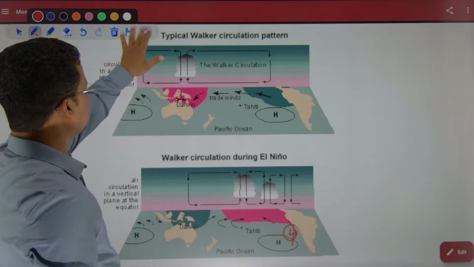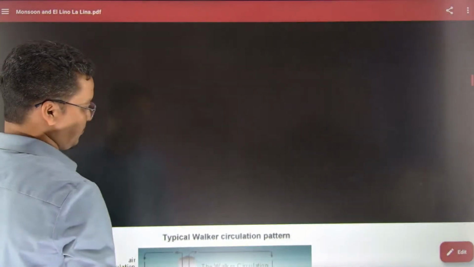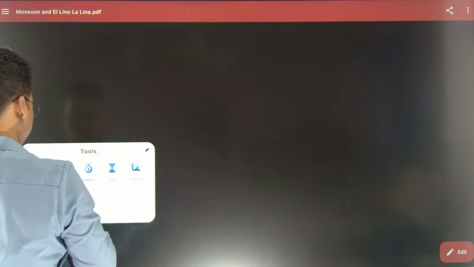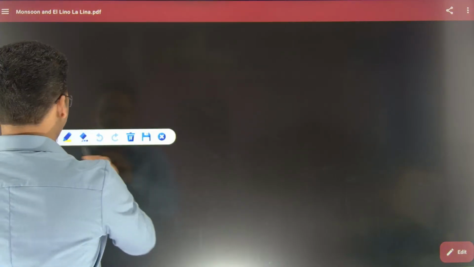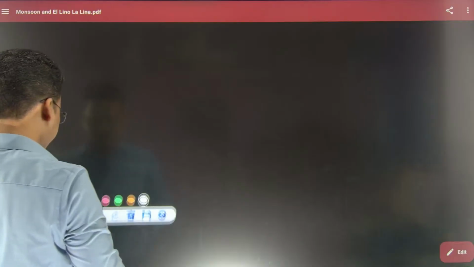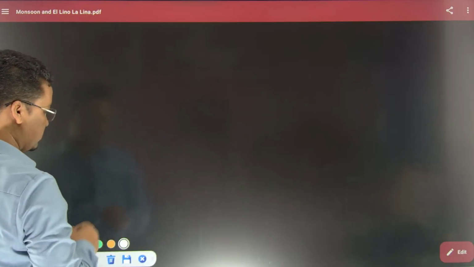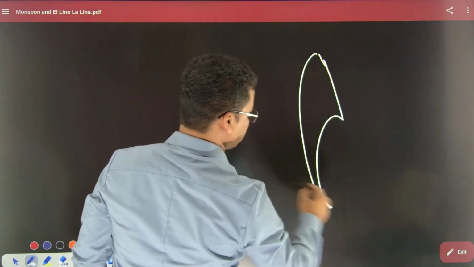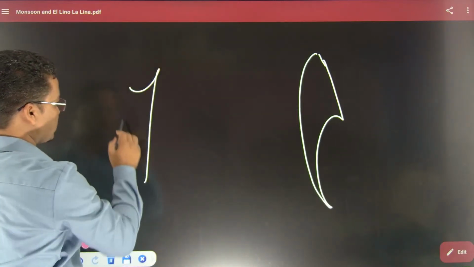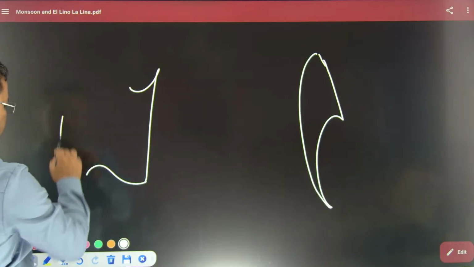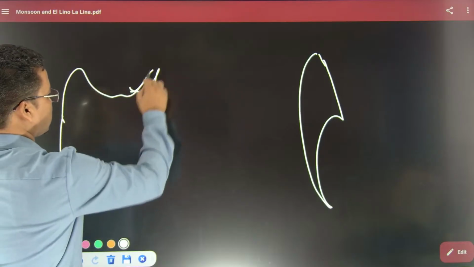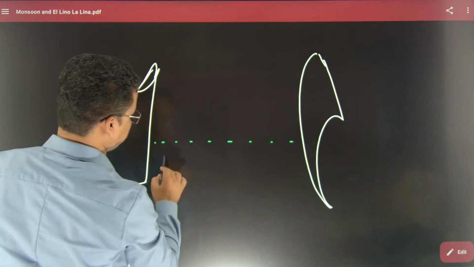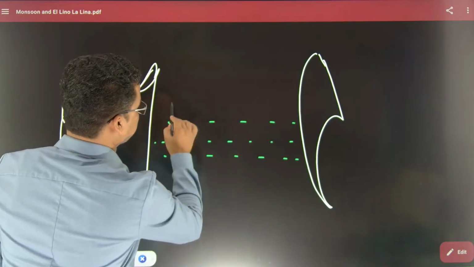Let me draw the circulation better here. Atmospheric circulation, El Nino and atmospheric circulation in the Pacific Ocean. Now see, this would be your South America, this is your South America. This would be your Australia. Let's say, suppose, Australia. I am saying suppose. And this one here is the Pacific Ocean.